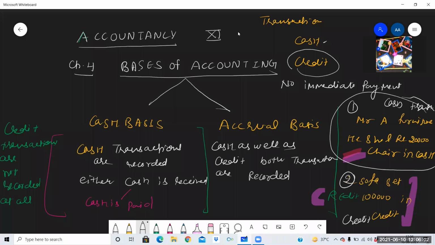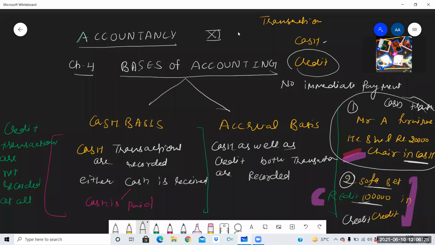So this is the cash transaction in which Mr. A sold furniture of rupees 20,000 in cash. This is a cash transaction. And in this transaction, Mr. A again has sold a sofa set, but this time he has not sold in cash. He has done the transaction in credit.